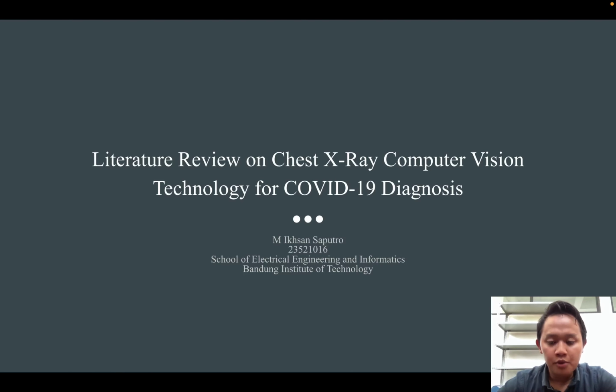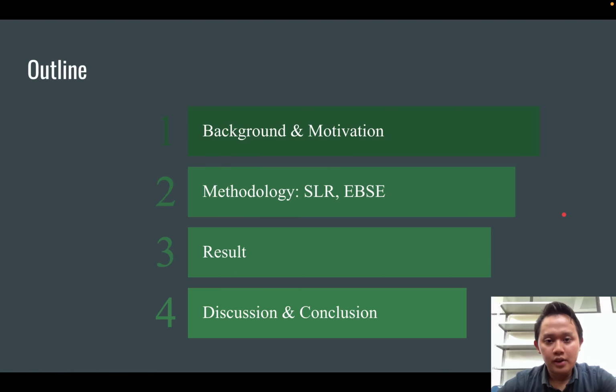In this occasion, I'm going to tell you about my research, which is a literature review on chest X-ray computer vision technology for COVID-19 diagnosis. Okay, this is the outline for today: background and motivation, methodology, result, discussion, and conclusion.